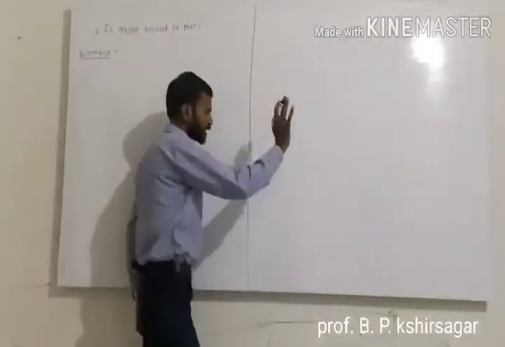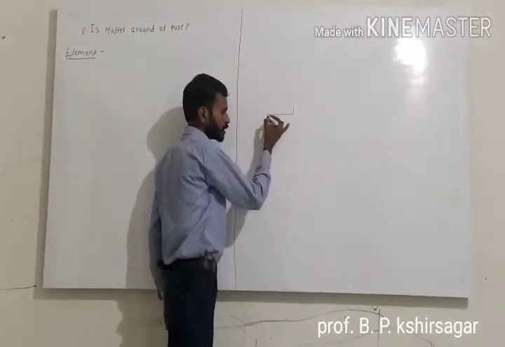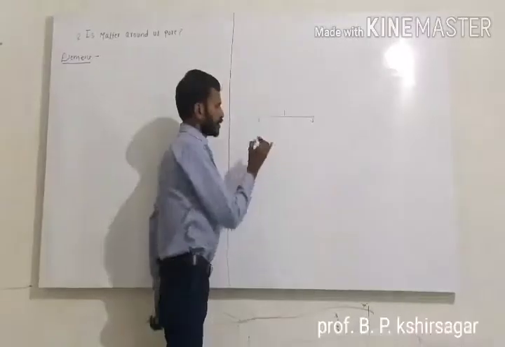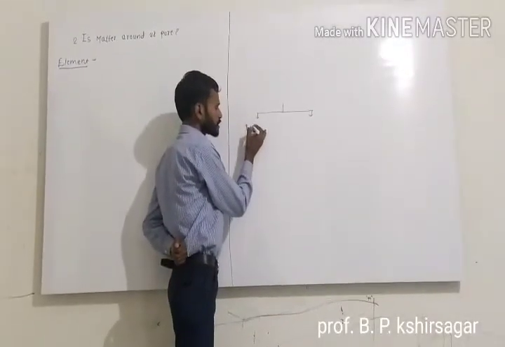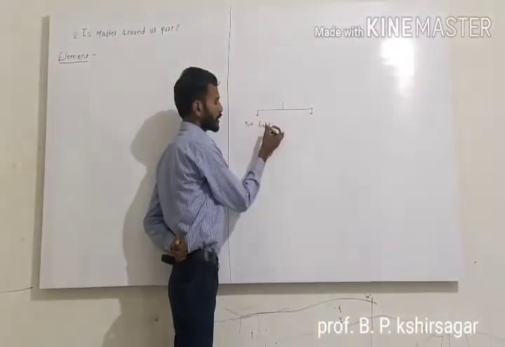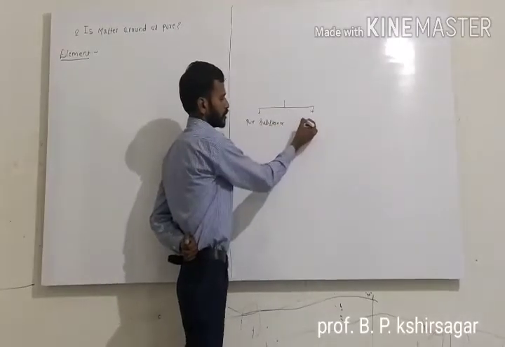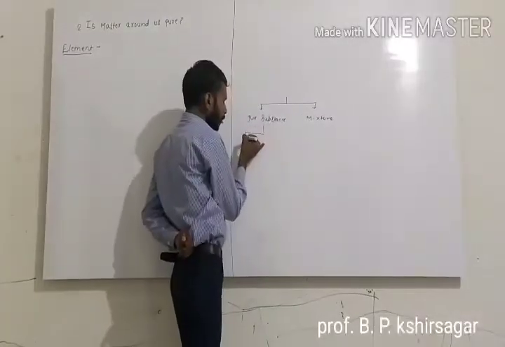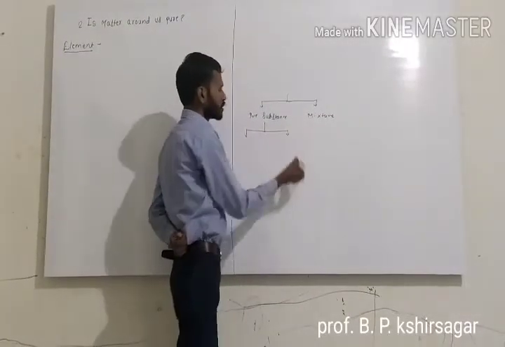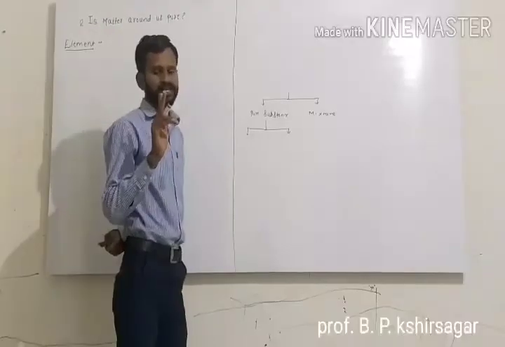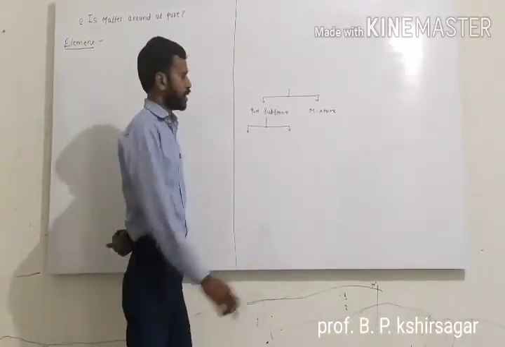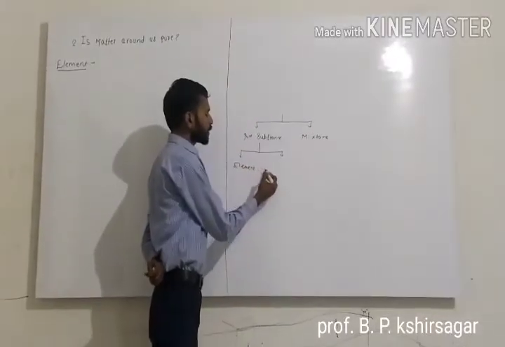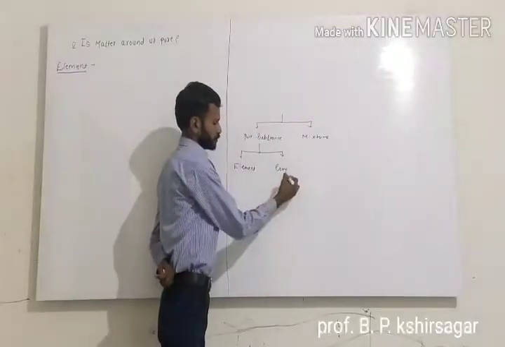In the last class, we learned that matter is divided into two parts. One is the pure substance, and the second one is called the mixture. This concept we already studied. Again, the pure substance is classified into two types. One is called the element, and the second one is called the compound.